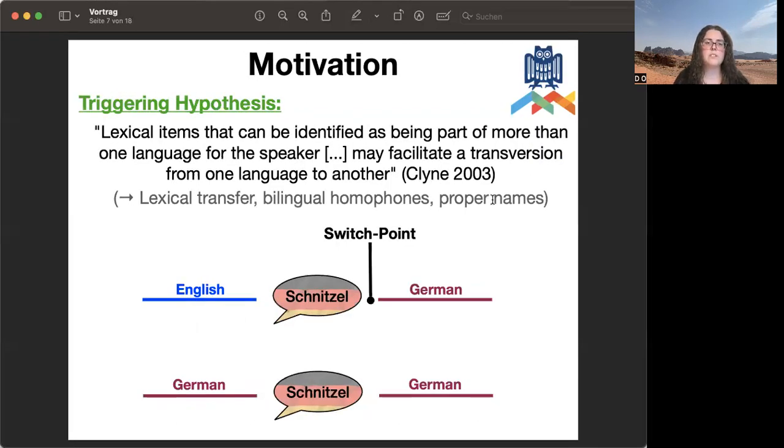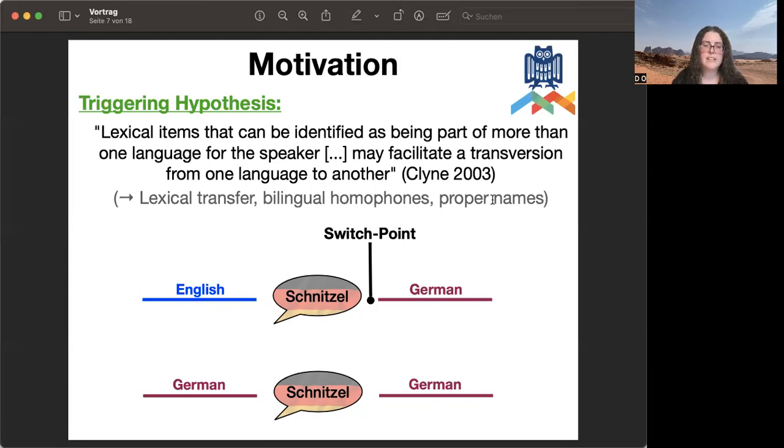So we're focusing on the triggering hypothesis, which states that lexical items that are shared across two languages can trigger a switch from one to the other language. And these lexical items might be borrowed words, cognates, or named entities.